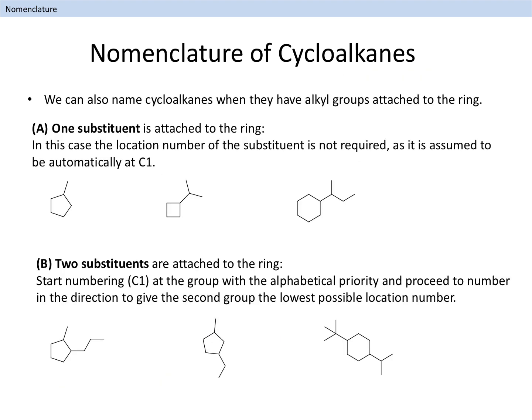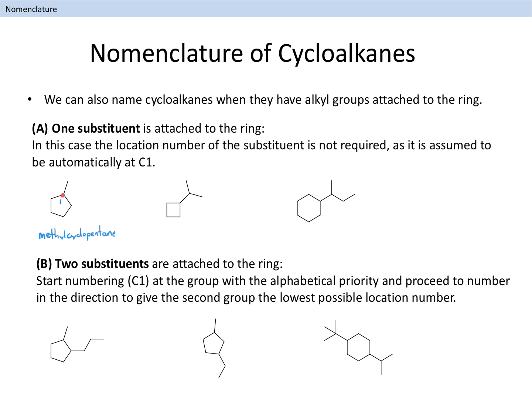We can also name substituted cycloalkanes, in a similar way to how we named substituted acyclic alkanes. Numbering a cycloalkane depends on how many substituents are attached to the ring. When there is only one substituent on a cycloalkane, the carbon atom in the ring that is attached to the substituent is automatically assigned the location number 1. When we write the name of a mono-substituted cycloalkane, it is not necessary to include the number 1 before the name of the substituent, because there is no other possibility.